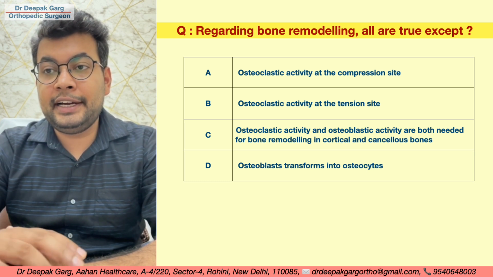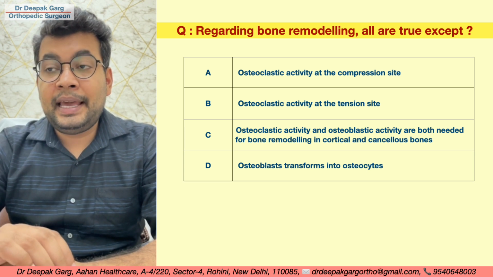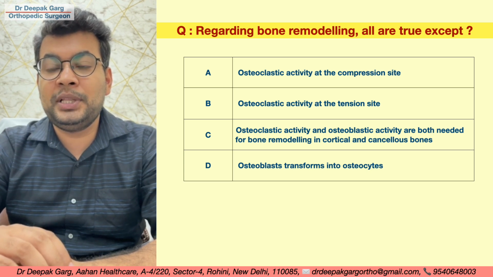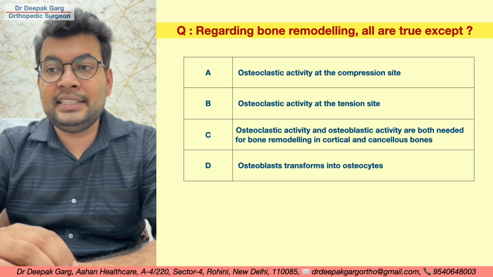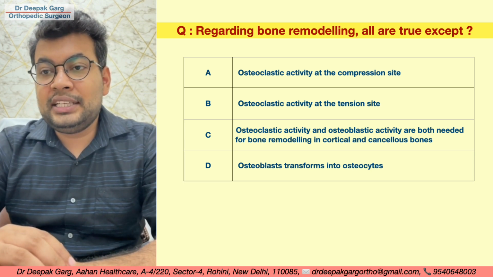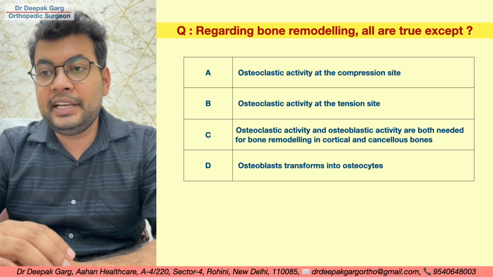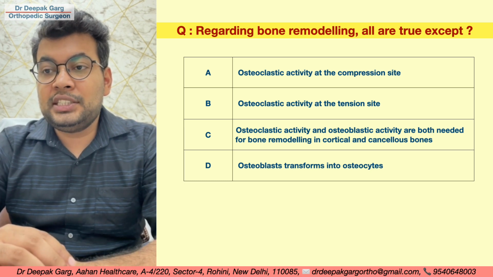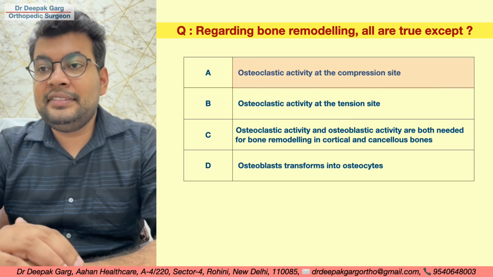Regarding bone remodeling, all are true except: osteoclastic activity at the compression site. We have read in detail, and they are asking except. So we already know that osteoblastic activity is there at the compression site, so this is wrong. This would be the answer. But let's look at the other options also. Osteoclastic activity at the tension site: this is right. Osteoclastic activity and osteoblastic activity are both needed for bone remodeling in cortical and cancellous bones. This is true. Osteoblasts transform into osteocytes. This is true. So the answer is A, osteoclastic activity at the compression site. This is wrong.